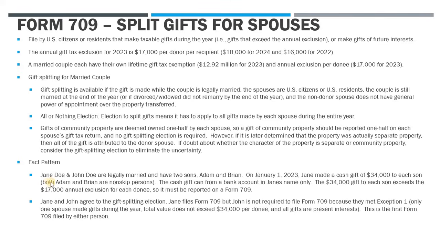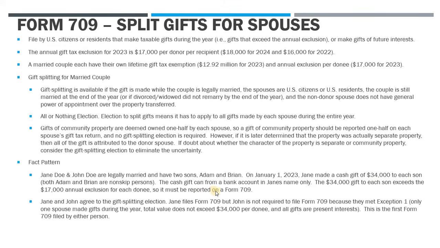All right, so let's have a look at the fact pattern. We have Jane Doe and John Doe, legally married, and they have two sons, Adam and Brian. On January 1st, 2023, Jane made a cash gift of $34,000 to each son. And both Adam and Brian are going to be non-skip persons, right? They're not grandchildren. These aren't transfers to a trust. So $34,000 to each son directly.